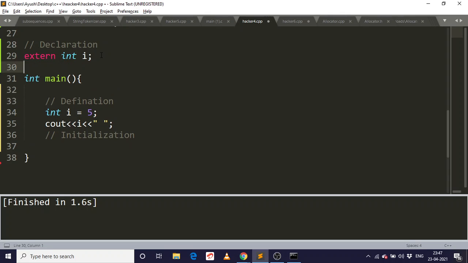So it's just a declaration, and the space is not allocated. And it's the definition, and also the initialization, or we can say this is the definition. And what's the initialization then? So initialization is equals 5 or any value, or I equals 10. So this is the initialization. So this is how the declaration, definition, and initialization work.